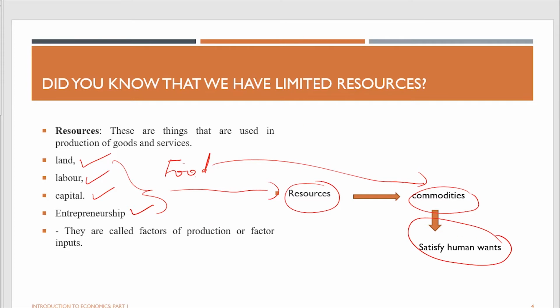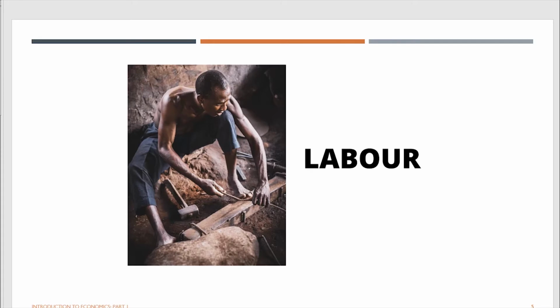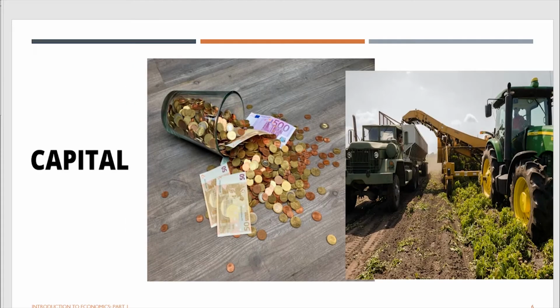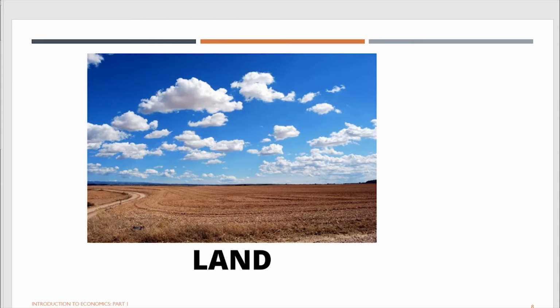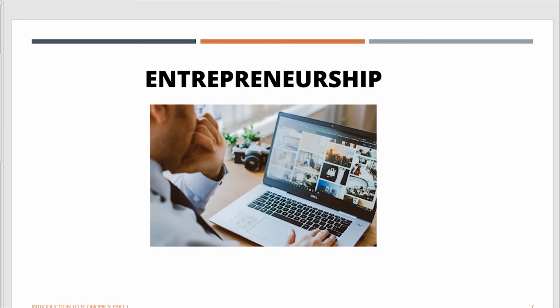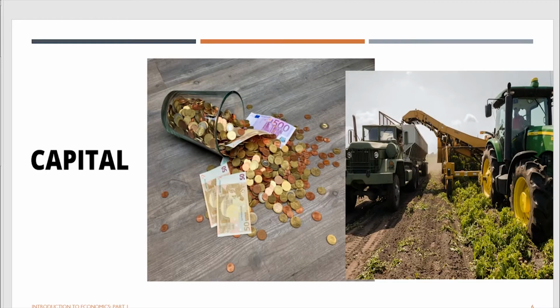So the factors of production or the resources are labor, capital, land, and entrepreneurship. We have land shortages, you know that very well. We have entrepreneurship shortages, we have capital shortages, and by capital we mean tractors, machines, money, buildings, and so on.